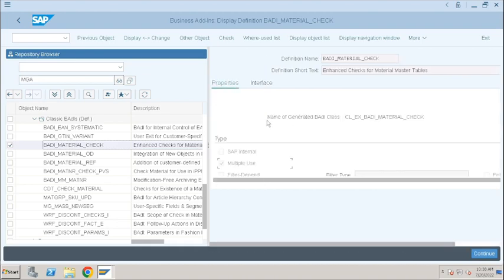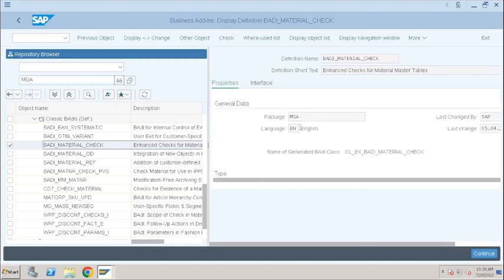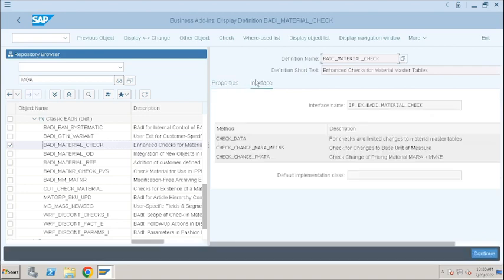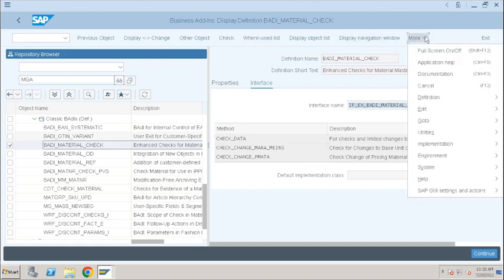This one is a multi-use BADI. Also go to interface methods. In the interface, we will have interface methods. What does a BADI definition contain? Interface methods. What is an interface? An interface contains methods without any implementation. To implement the interface method, what do we need to do? We need to use a class. By using a class, we can implement an interface.